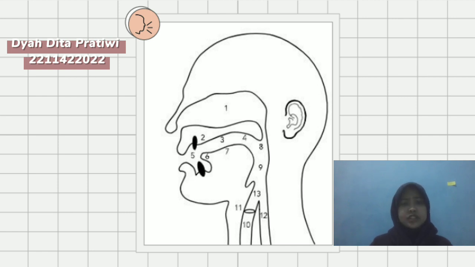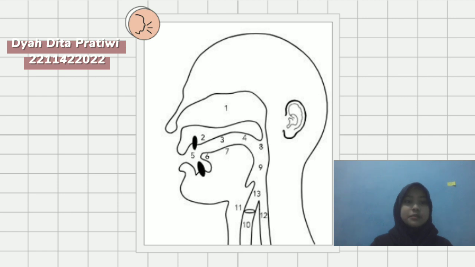If this separation is incomplete, air escapes through the nose during speech, and the speech is perceived as hypernasal. The other important thing about the velum is that it is one of the articulators that can be touched by the tongue. When we make the sounds k and g, the tongue is in contact with the lower side of the velum, and we call these velar consonants.